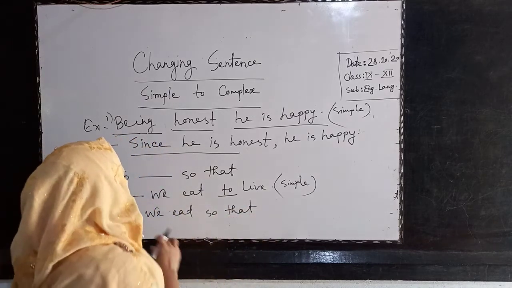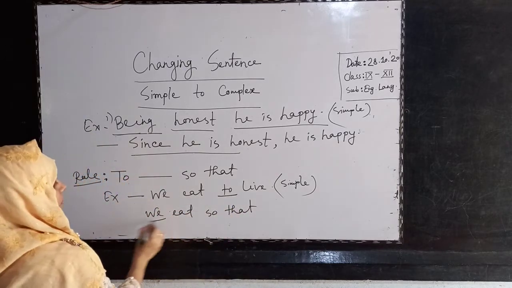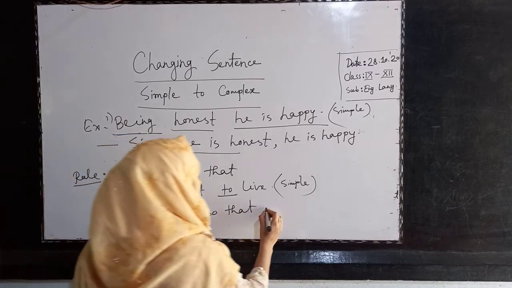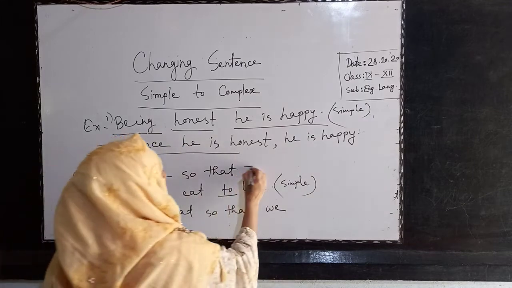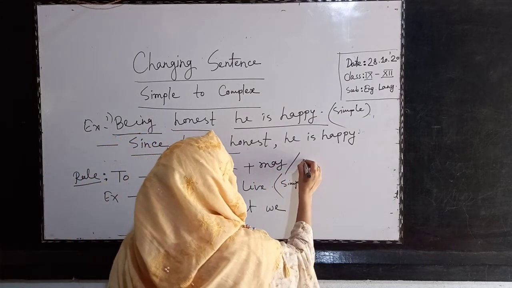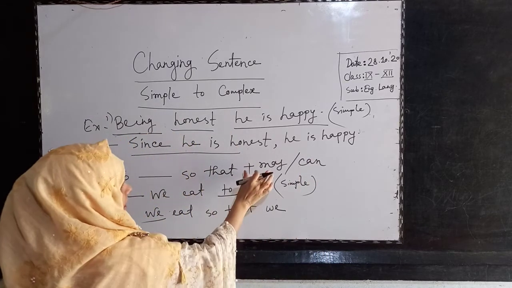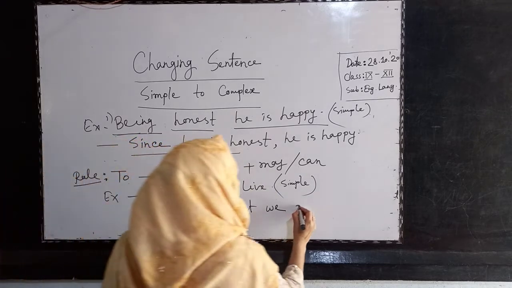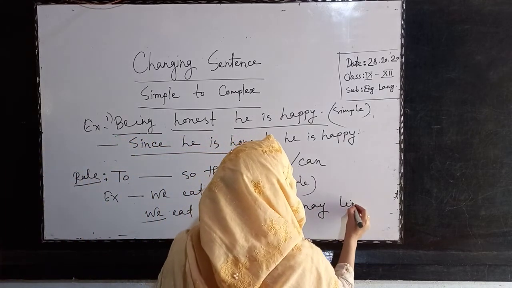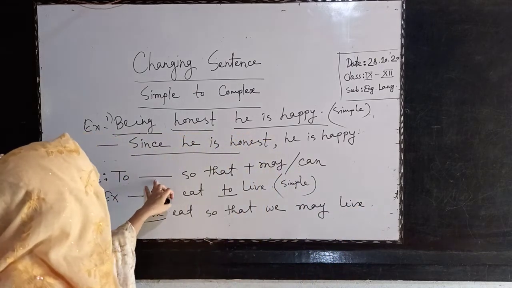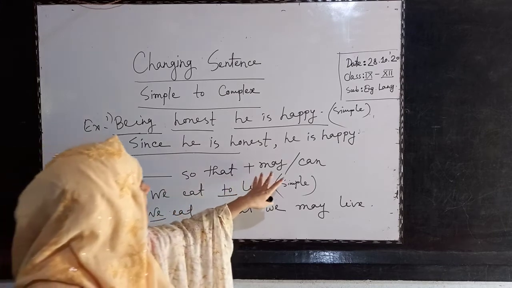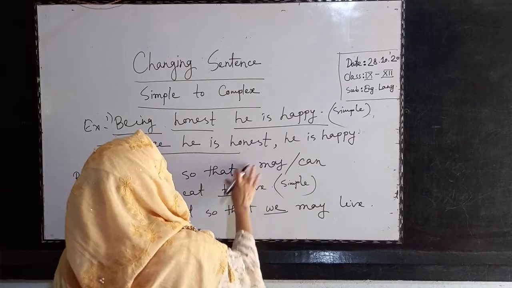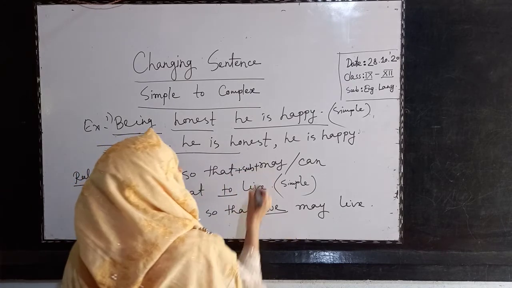We eat so that. Now what will we do? We need another subject. Where will we get the subject? We is the subject here because we eat. We eat so that we, and you have to add one may or can. If it is past tense, might or could. If it is present tense, then may or can. So we eat so that we may live. So this is the rule. If you see any to in the middle of the sentence, you have to add so that plus may or can. That means before that you will bring the subject: so that plus subject plus may or can.